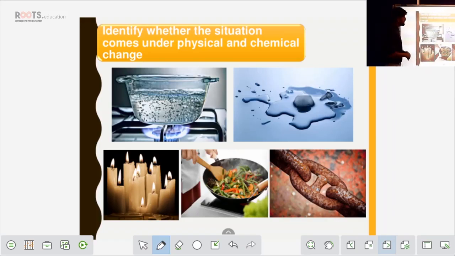Fine. Okay, coming to the last part, here we have a picture where you have to find whether it is a physical change or a chemical change.